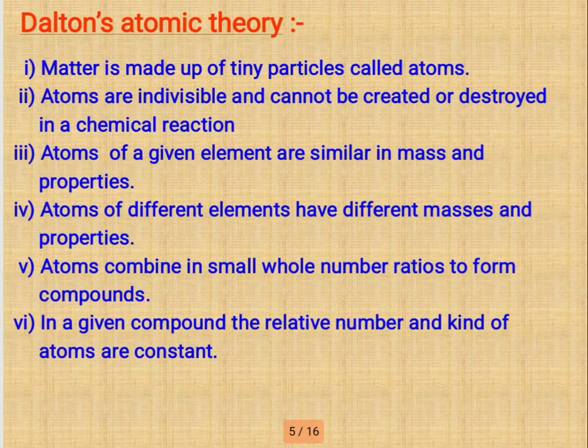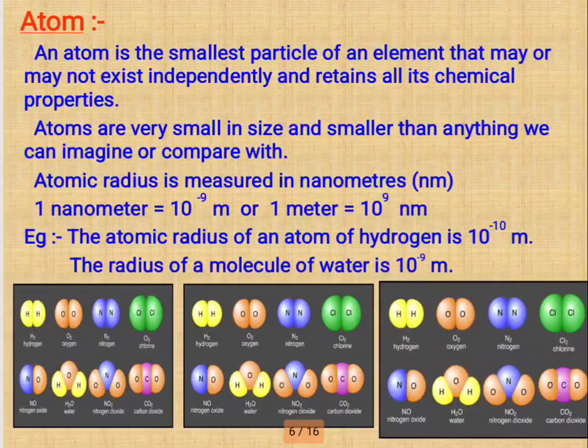Okay? Or we can say that atoms combine in a simple whole number ratio to form compounds, or a chemical reaction involves rearrangement of atoms. You can easily write this down in your exam. This is very important for it.